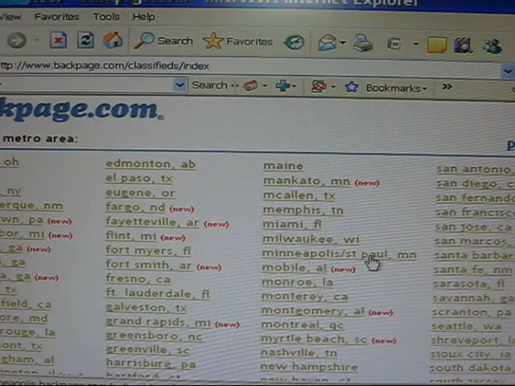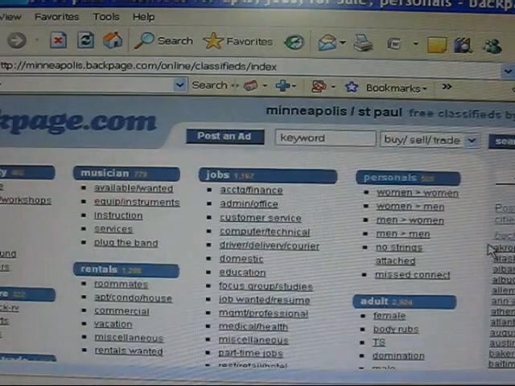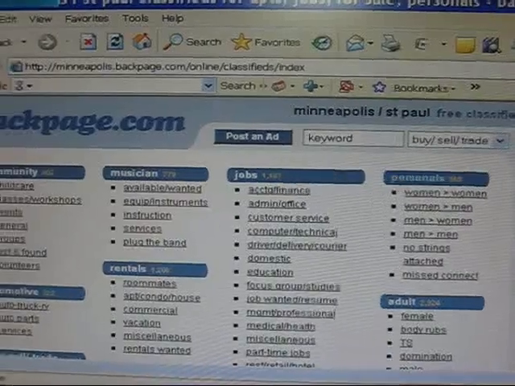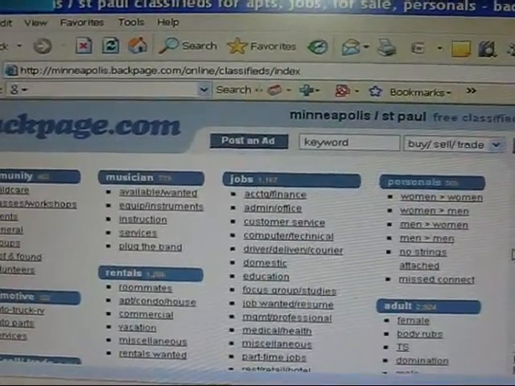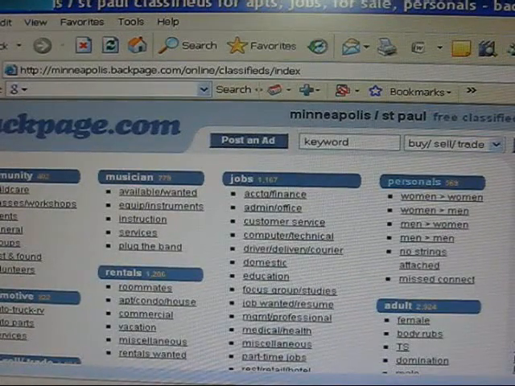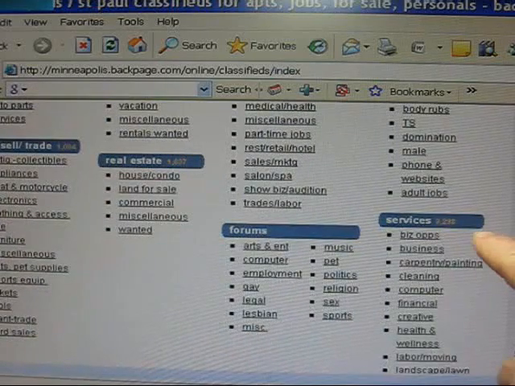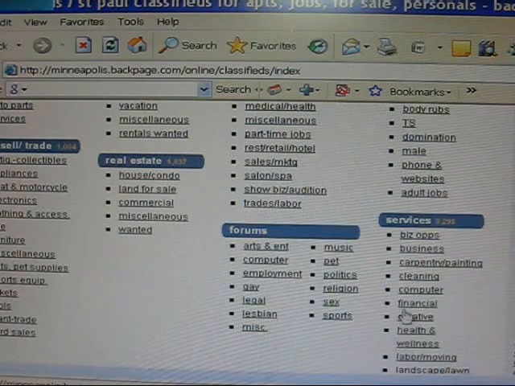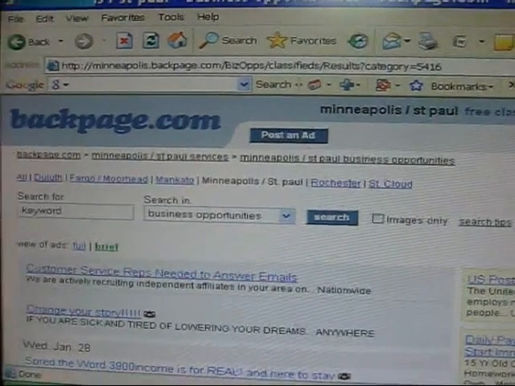Let's just pick a city here, Minneapolis, St. Paul. Okay, this is the inside, the back office, the Backpage, so to speak. Okay, and we're just going to go over here and see this right here, BizOps. This is a good category to post in for home business of any kind. And you go over here, and this is where the ads begin.